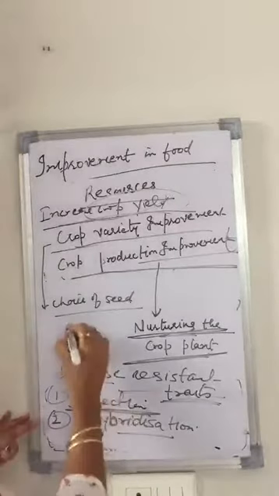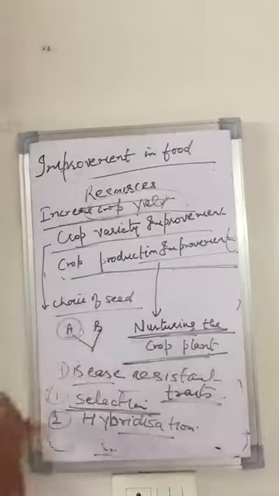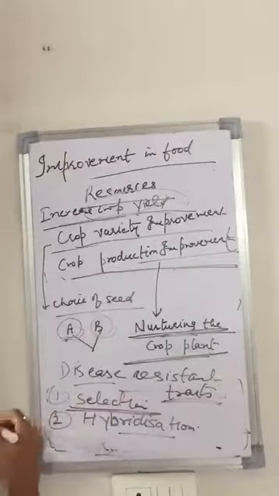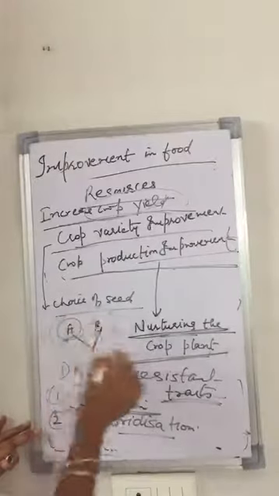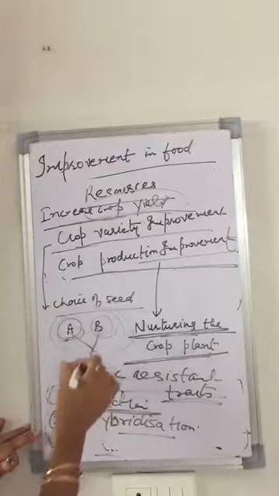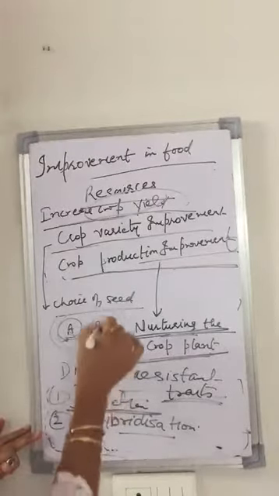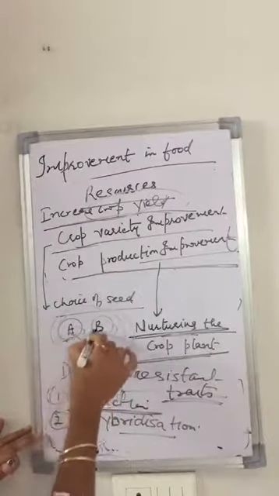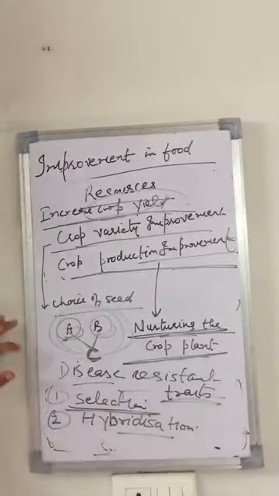Suppose we are crossing two plants, A and B. This A plant has some good characteristics, this B plant has some other good characteristics, and we want the characteristics of both. Then what will we do? We will do the cross, that is hybridization, and we will get the hybrid C. हमें इन दोनों को क्रॉस करने से क्या मिलेगा? हाइब्रिड सी. इस हाइब्रिड सी में किसके कैरेक्टर होंगे? The good character of A and good character of B. That is called the hybridization.